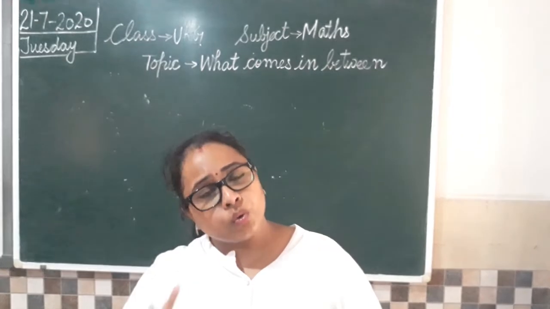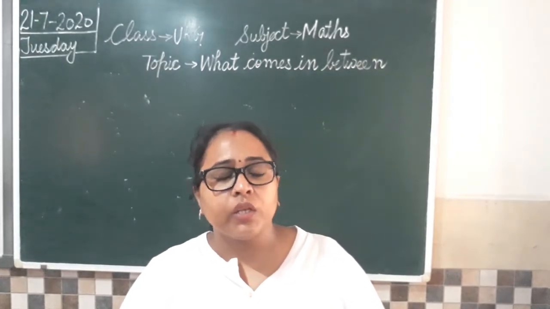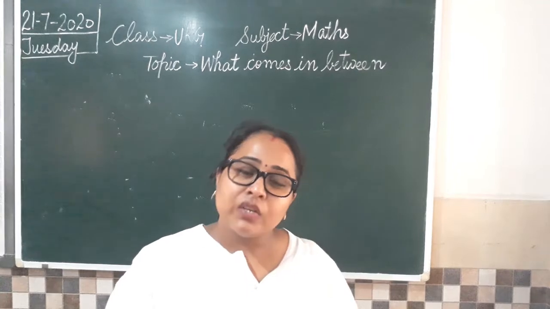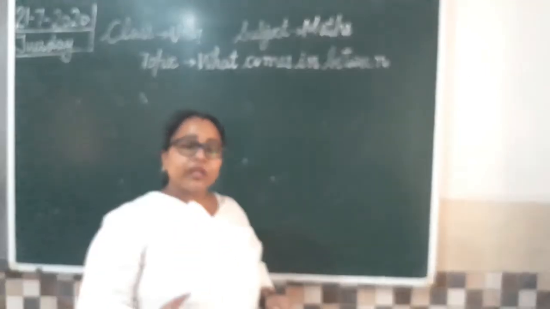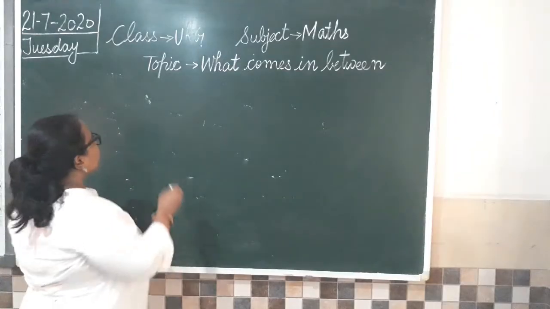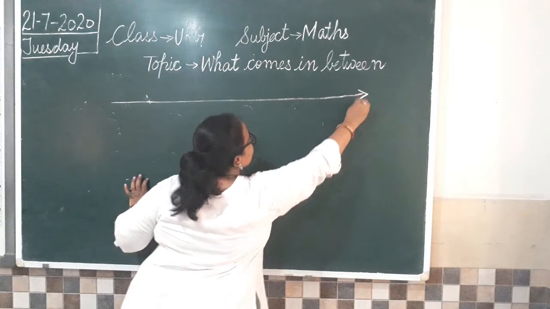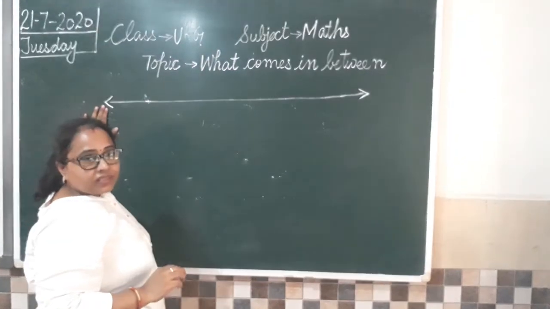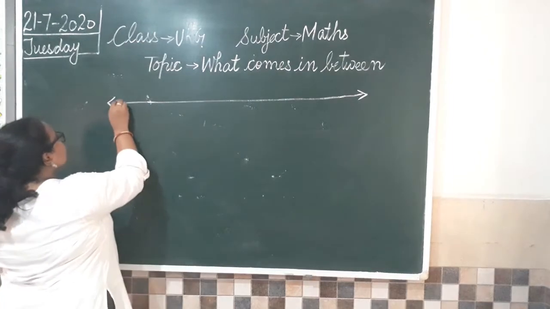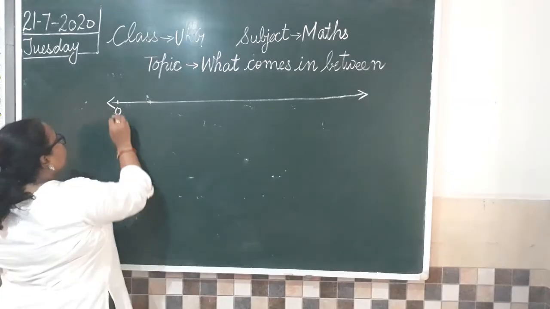I'll teach you how to draw a number line. It is very easy and you all will love doing it. Okay? So look at the board how we can draw a number line. So first we have to draw a straight line, like this, and we are going to put an arrow mark on both the sides. Clear?